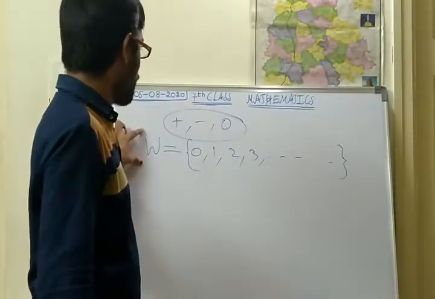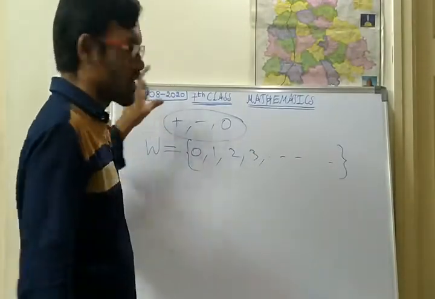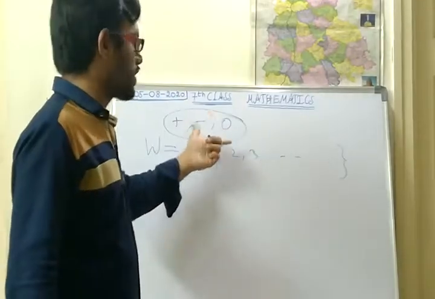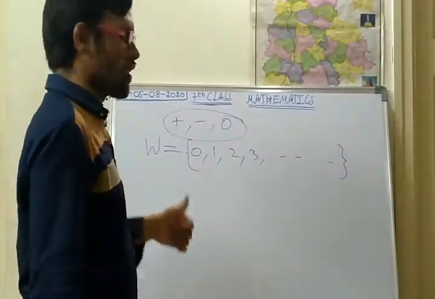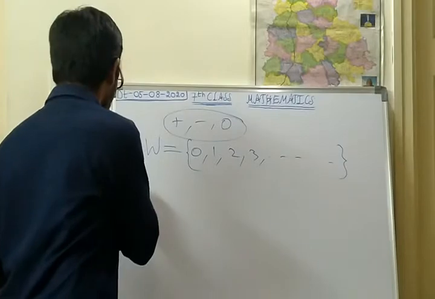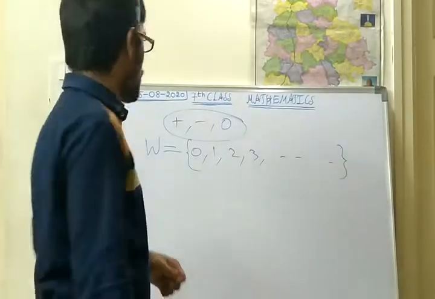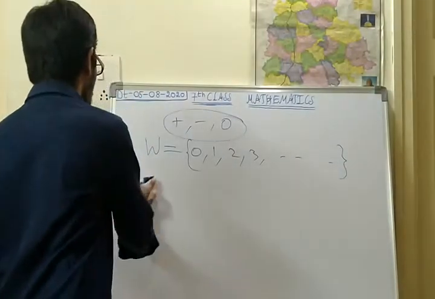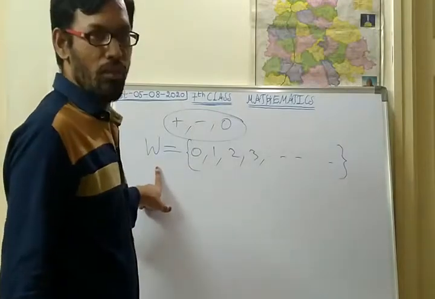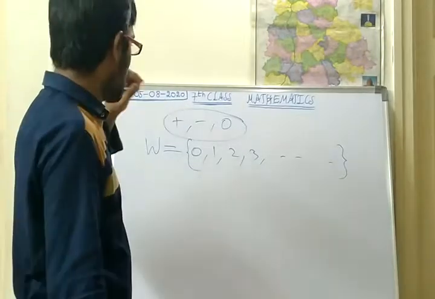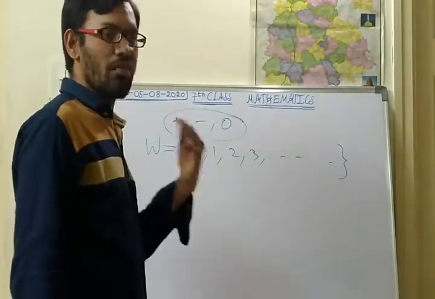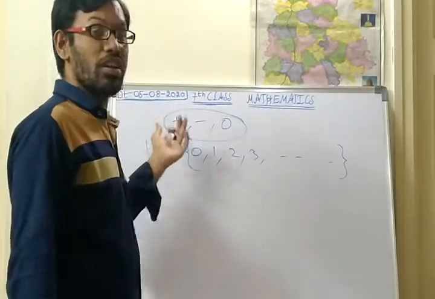There are some 5-6 properties of whole numbers, and we have seen each of them. In today's class we will see the properties of integers.